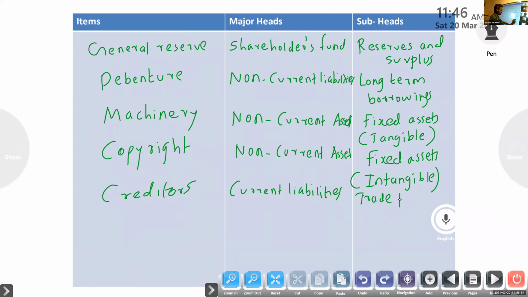Trade payables. So this is the pattern. Then we will write what items are included in each subhead, and then it will be easy for you.